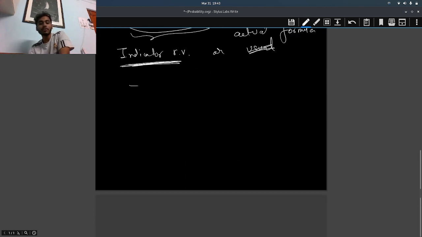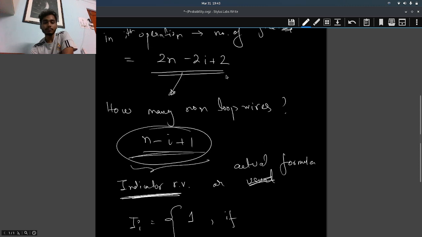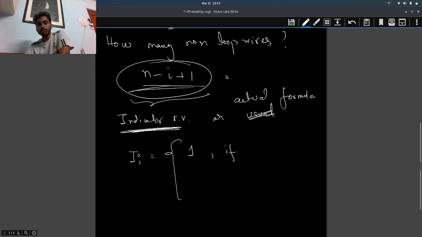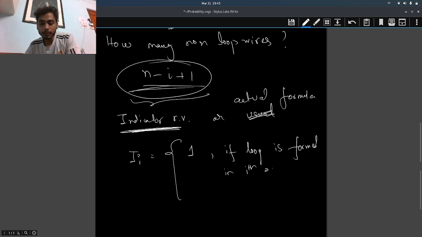So let's define our indicator random variable I_i, which is equal to 1 if a loop is formed in the ith operation, 0 if not.